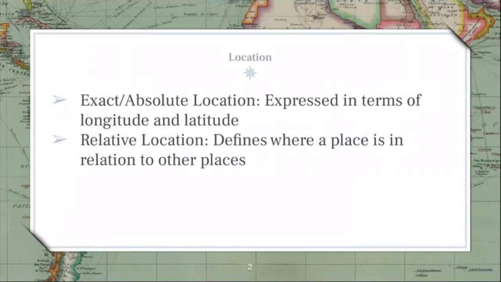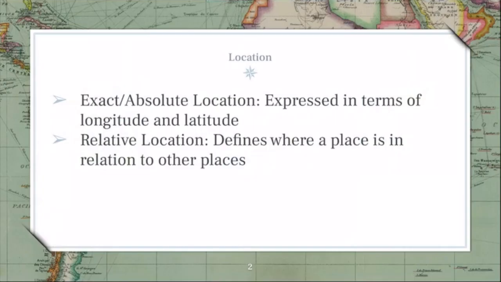And then we have relative location, and that defines where a place is in relation to other places. Oh, right, Yaya's is close to Bure on the square, right? So we're telling you where it kind of is, right? It's relative in that area, right? And so when you think about it, you're like, oh yeah, I know where that is. Okay, so let's give some examples here.